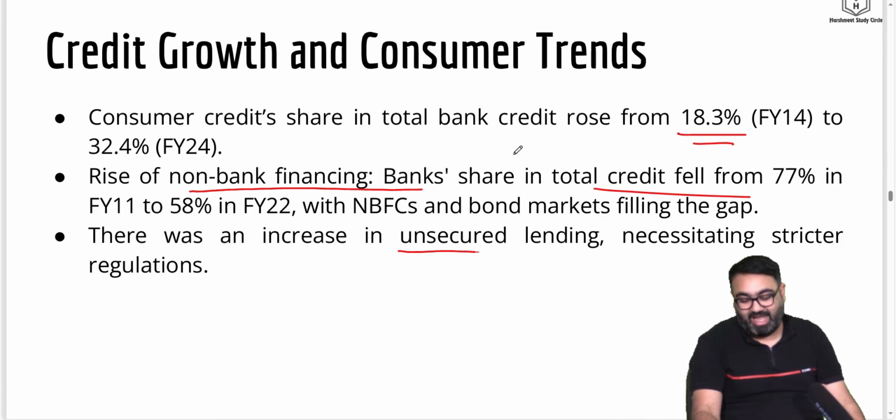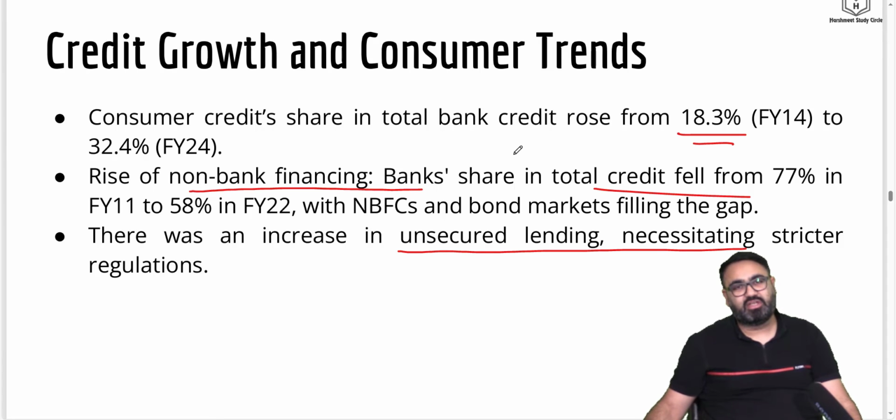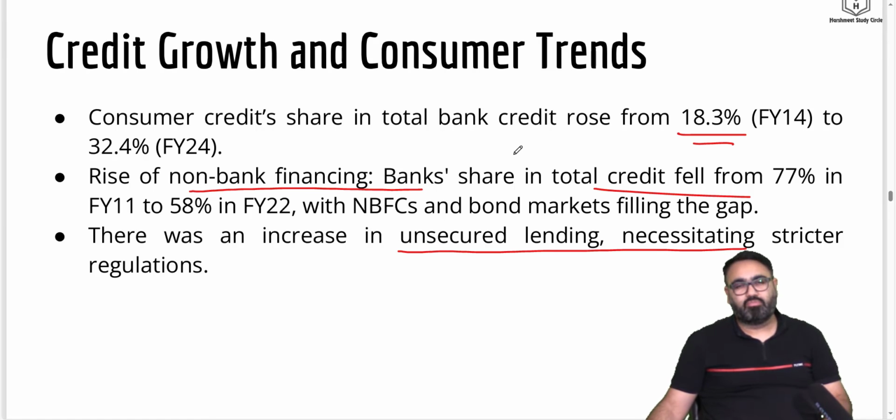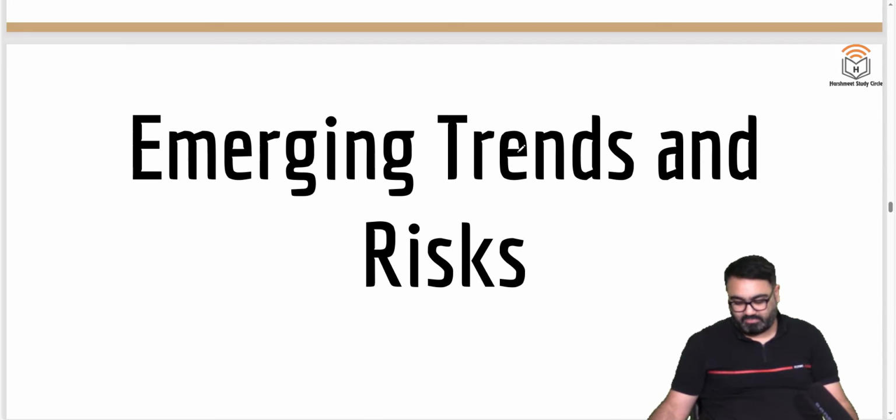There is also an increase in unsecured lending, which is slightly worrying. Unsecured lending here basically means lending by those companies or organizations which are outside the purview of regulation of the RBI. So that is a slight concern, because when you're outside the purview of the RBI, you are not bound by that. The rates of interest are much higher and these are unsecured loans. So it is a major cause of concern.